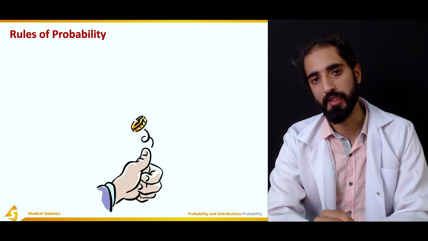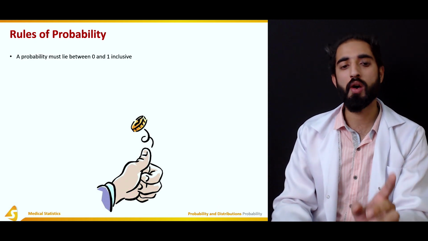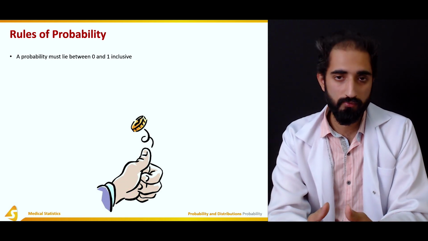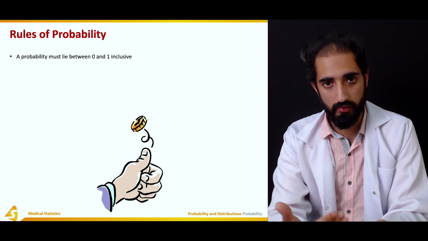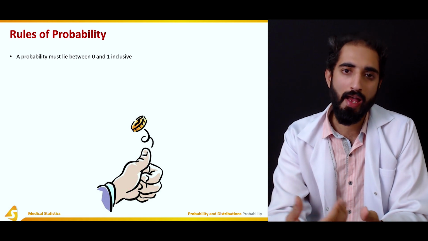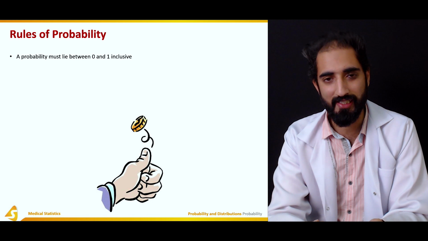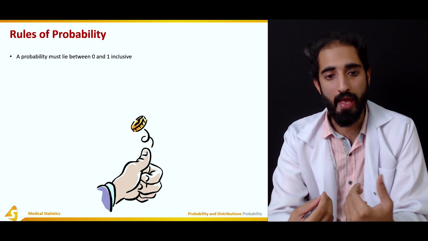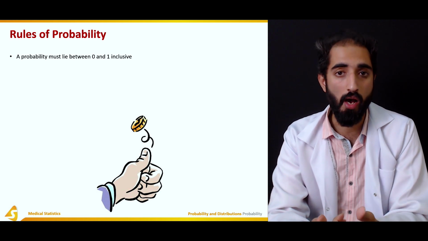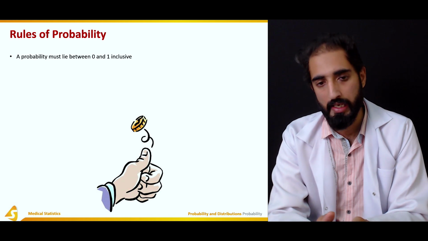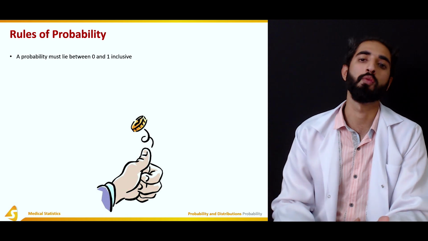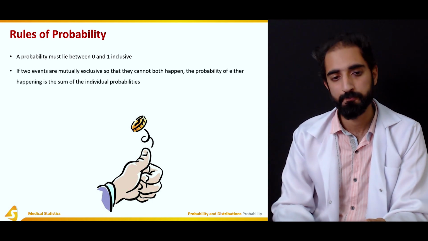Now, the rules of probability. What are the rules of probability? Rule number one is that a probability must lie between 0 and 1. 0 means that there is no chance of a certain thing occurring. For example, if I say the probability of heads coming up when I toss a coin is 0, it means the head would never come up. If I say 1, then it means that the head would always come up. And if I say 0.5, which is between 0 and 1, it means that there's a 50% chance that head would come up when I toss the coin.